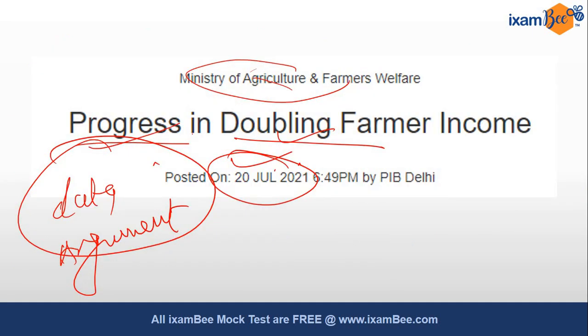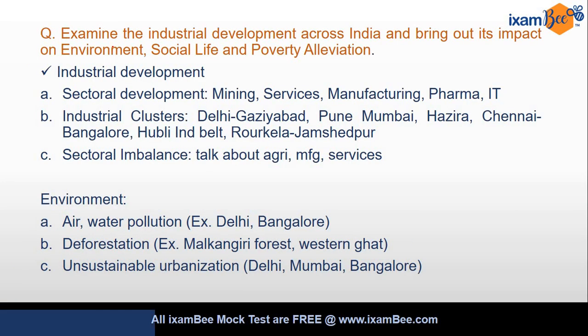ठीक है. Now the second question, which is about examining the industrial development across India, and the second part is to bring out its impact on environment, social life, and poverty alleviation. So you should divide this answer into four parts. This is your first part, this is your second, third, and fourth. ठीक है. Now in the first part you are asked to examine the industrial development across India, not in one part but across India.